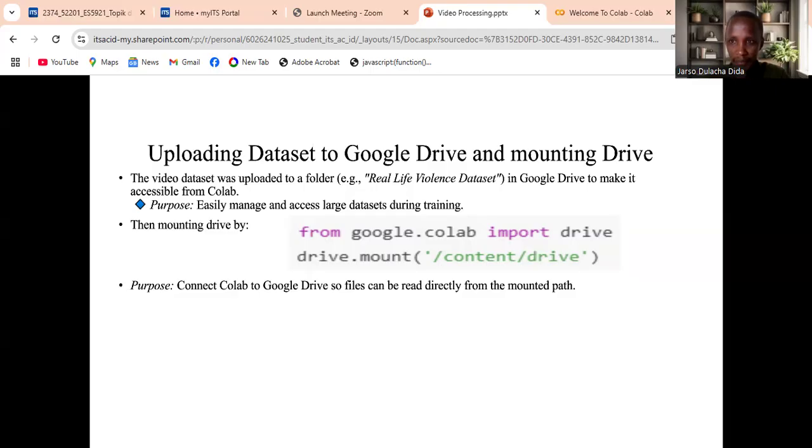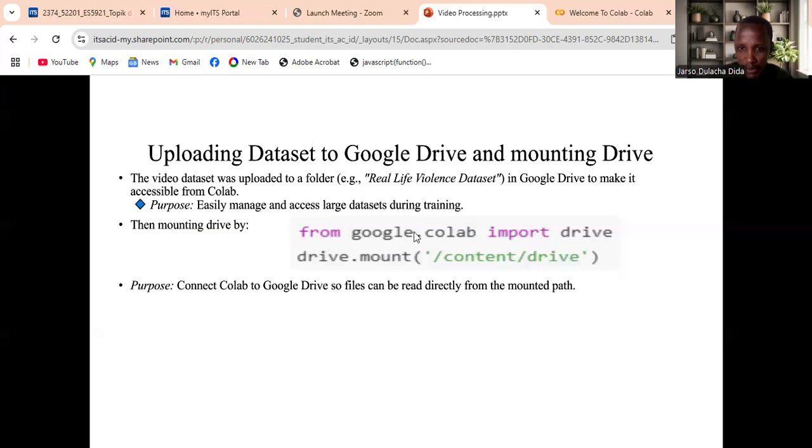Why is uploading it to the drive important? Because it makes it easy to manage and access a large dataset, especially during training. After uploading to the drive, I mounted the drive.